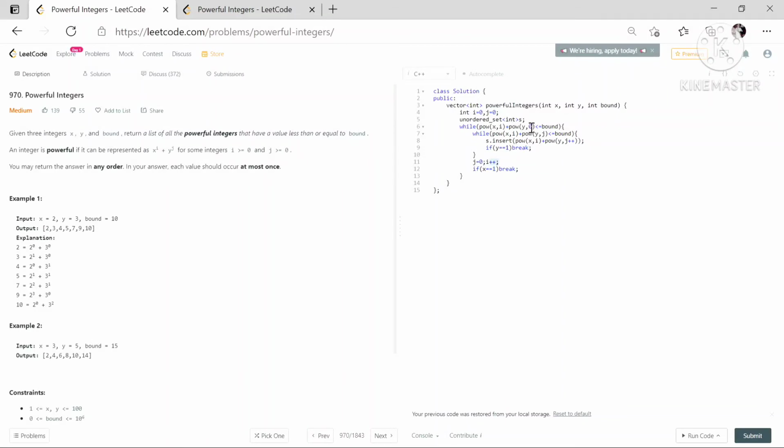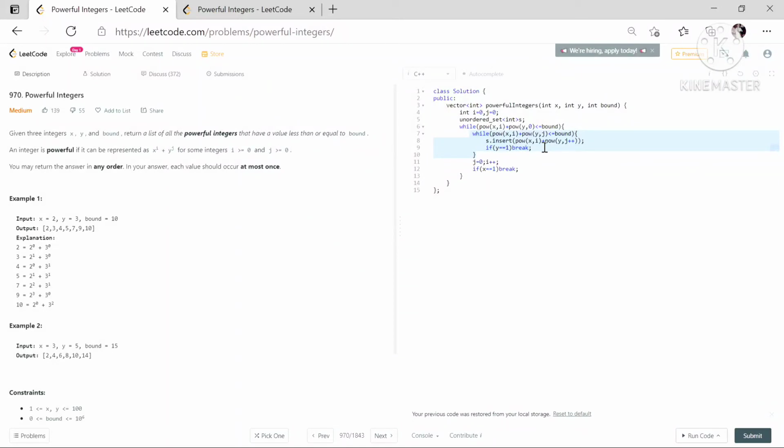Okay, so this is a very simple code, and you can see here there are two base cases, that is if x equals 1 and if y equals 1, what we do. So if y is equal to 1, we run this inner loop only one time, because no matter how much we increase the power of y, it will always be 1.